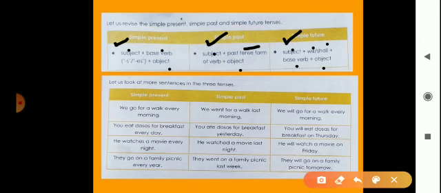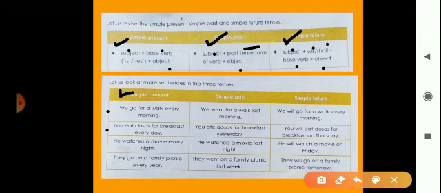So we will see some examples of simple present tense. Okay, so look here. Here is the example of simple present tense. First example: we go for a walk every morning. Means this is an action which is done regularly. So this is in simple present tense. After that, you eat dosas for breakfast every day.